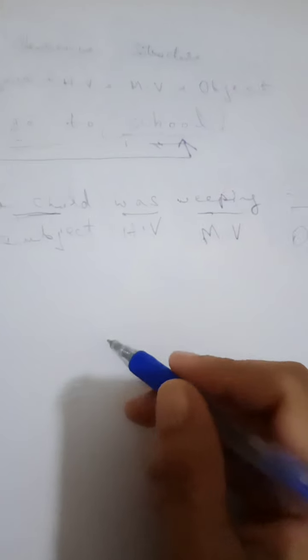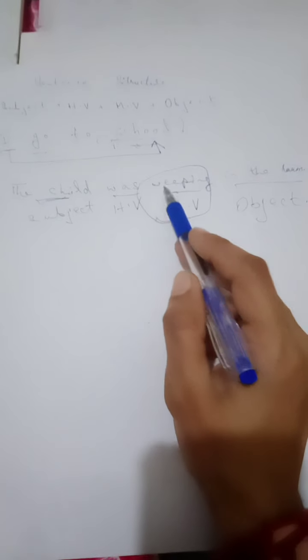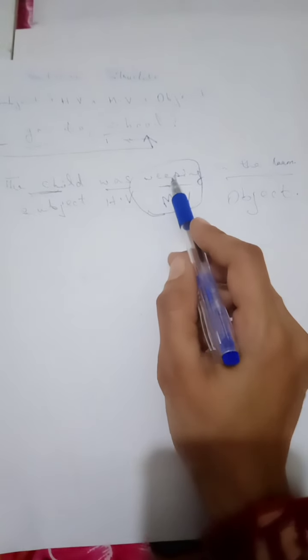You must be remembering that we have read the definition of verb. I told you that it works as the backbone of a sentence. Now this weeping, this is the verb. If it works as the backbone of this sentence, you can see that without this weeping, the sentence will remain incomplete.